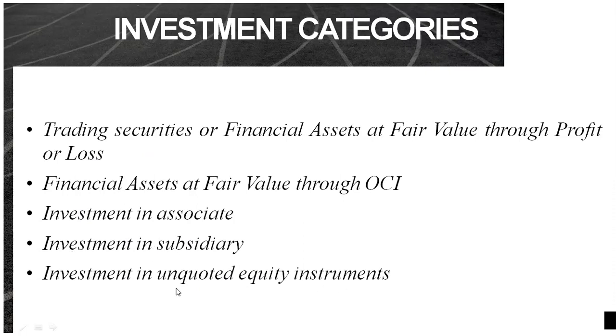So those equity instruments which are not really traded in the stock exchange, that is why you cannot find a reliable basis of the fair market value.